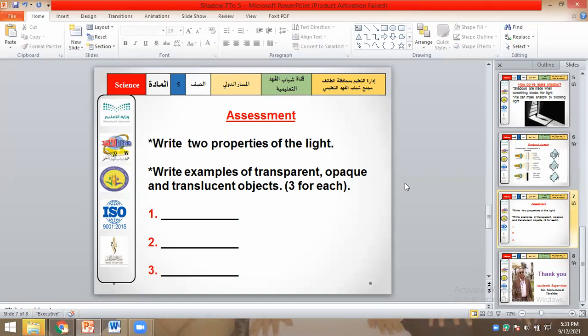You cannot see through them. So you will search about transparent, translucent and opaque objects. You will write here, for example, wood. It is opaque. Then your book. Then walls. These are three opaque. Then write here three transparent. Then translucent, three. Okay.